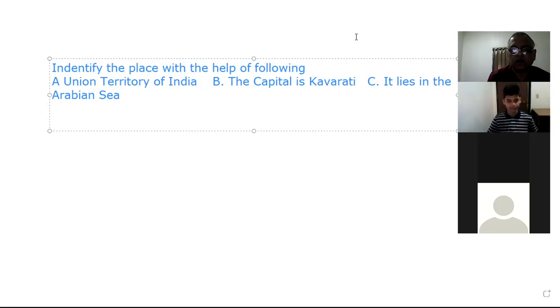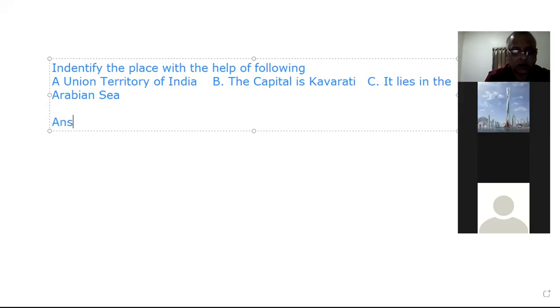Lakshadweep. Very good. Answer is Lakshadweep. So like this, questions will come in the board exam. Now another question.